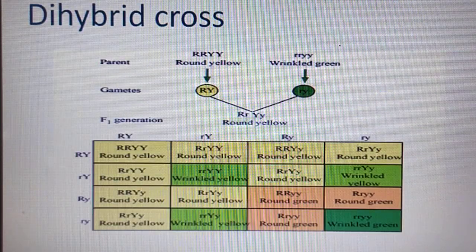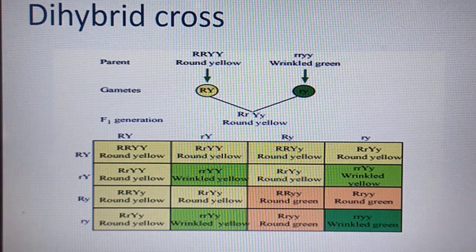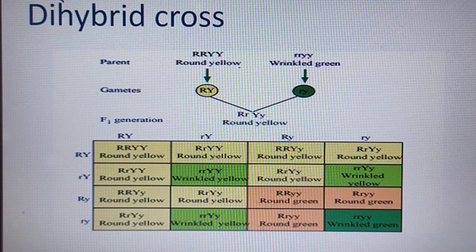Next is the dihybrid cross. Di means two. Two characters are different in the parents, that is round yellow. What do we mean by round yellow? What are the different characters? Round is the seed shape and yellow is the seed color we are taking. So seed shape is round and seed color is yellow, versus wrinkled green.